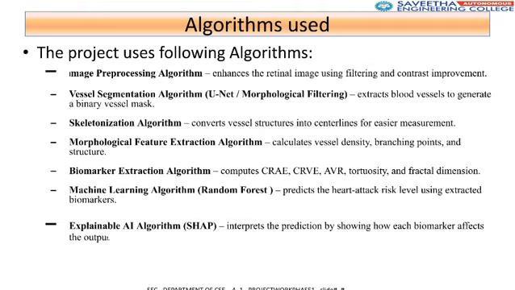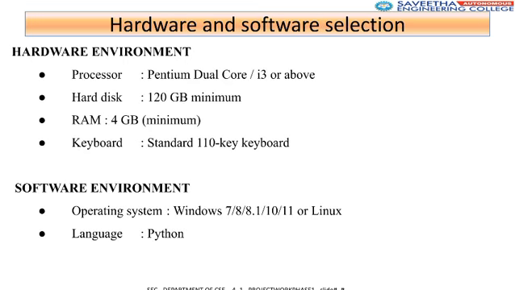We use algorithms for image pre-processing, UNet or morphological filtering for vessel segmentation, skeletonization, and morphological feature extraction. Biomarker extraction computes key features, while random forest predicts risk, and SHAP provides interpretability. The required hardware environment includes a minimum of a Pentium dual-core or i3 processor, 120 GB hard disk, and 4 GB RAM. The software environment is based on Windows or Linux, using the Python language.